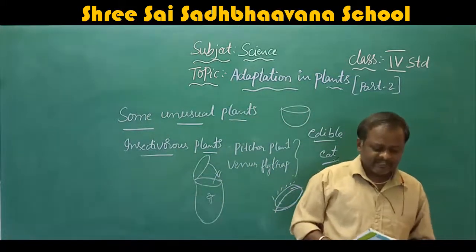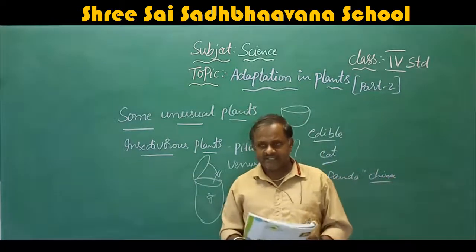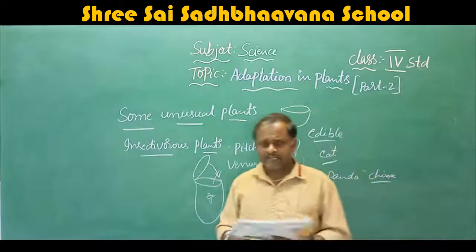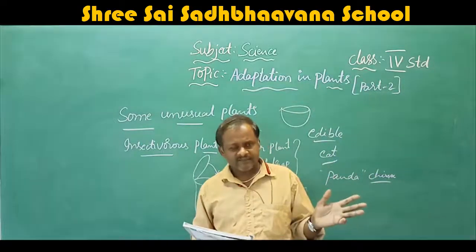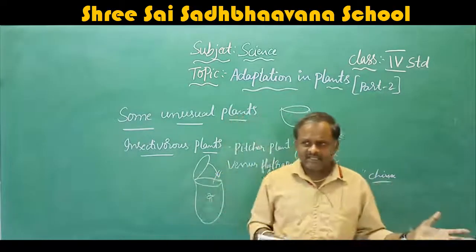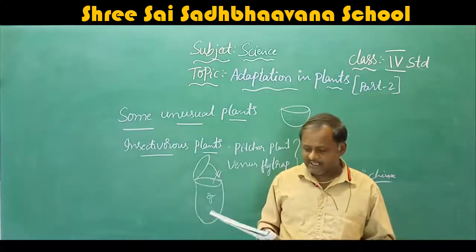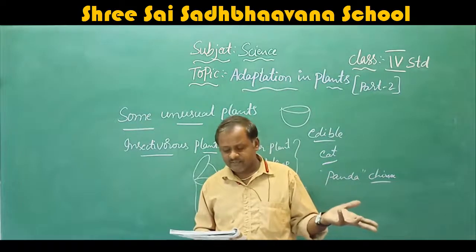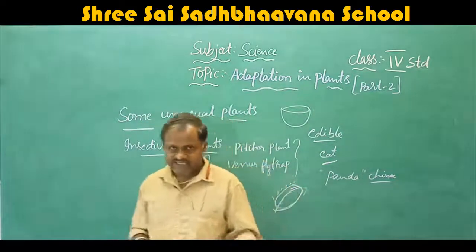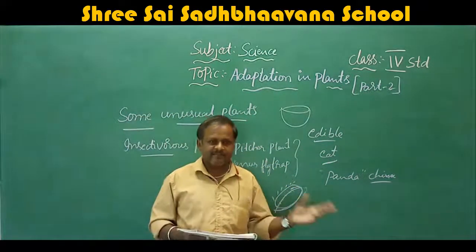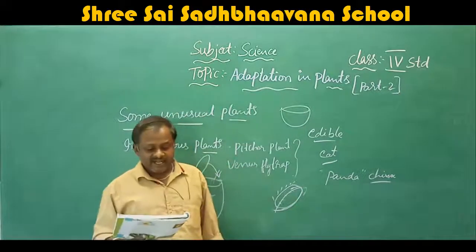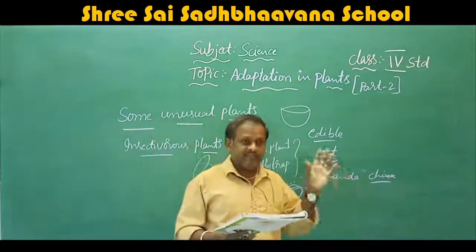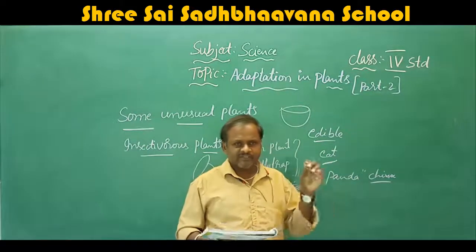That means different kinds of plants are found in different regions, as I already explained. We find so many plants on the earth; some are present on the earth and some are present inside the water. Plants that grow on land are called terrestrial plants. They grow in cold areas, marshy areas, coastal areas, plains, deserts, everywhere. Aquatic plants are the ones that grow and remain in water, 24 hours, 365 days.